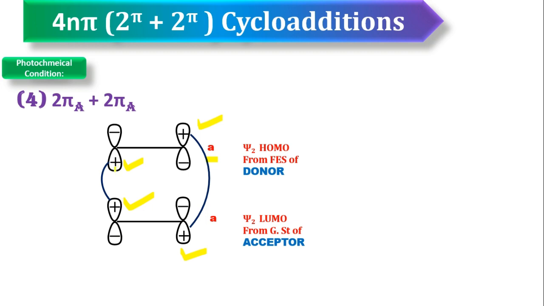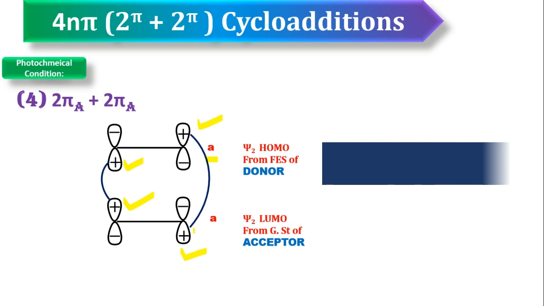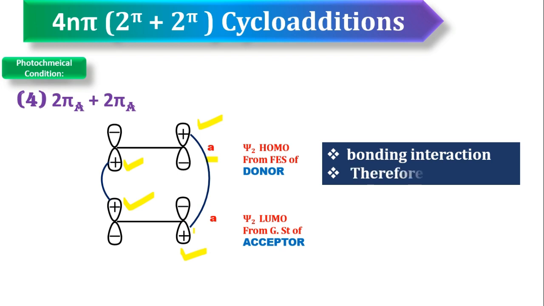The interaction is plus plus, bonding. Again here plus plus, bonding. So therefore antra antra mode of addition gives bonding interaction. So bonding interaction is allowed. Therefore antra antra mode of addition is allowed. So friends, this is about FMO theory of 2 pi 2 pi cycloadditions.